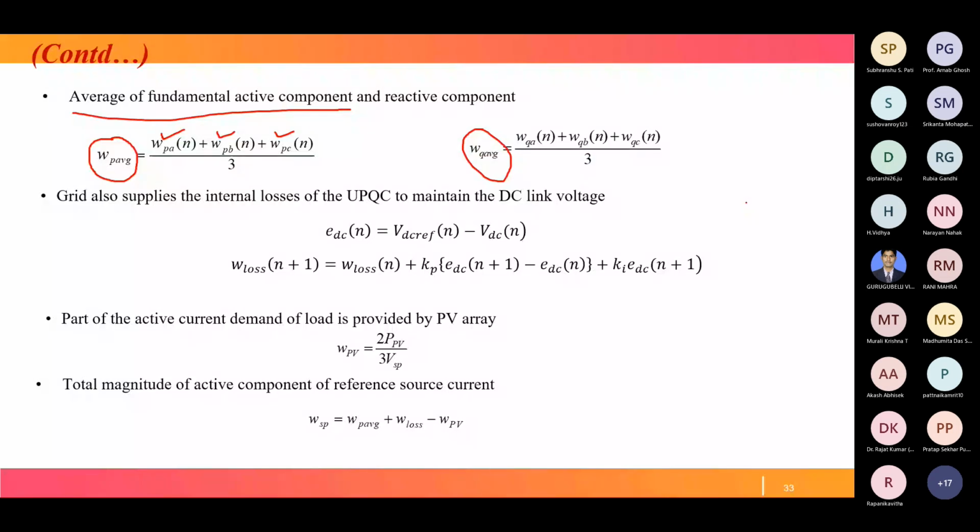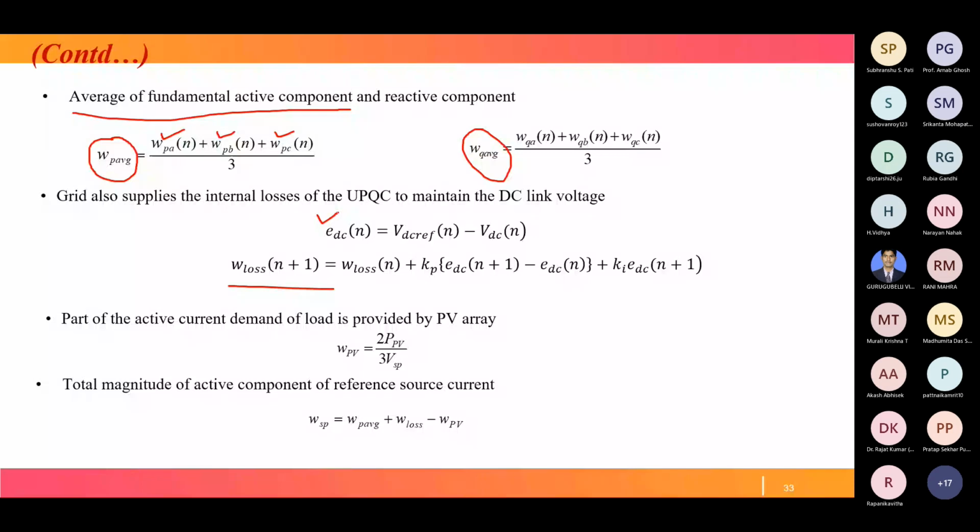EDC, that is the DC link error, equals VDC reference minus the actual VDC. This error is fed to a PI controller, KP into this one, KI into this one, and the previous component and this component are added, then we get the final weight. This is the W loss component, just like IDC in the single phase case, a similar component for the three phase case.